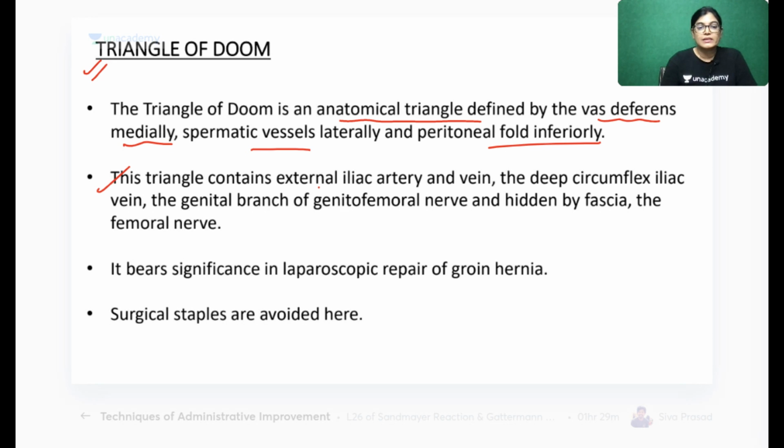The triangular space contains what important structures? It contains the external iliac vessels and the deep circumflex iliac vein.